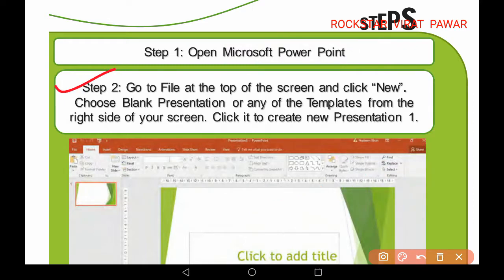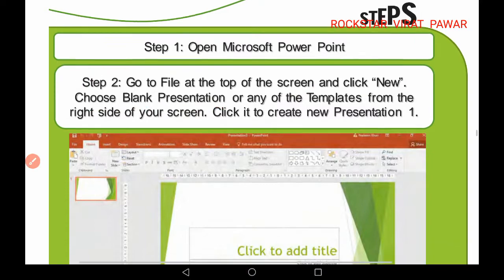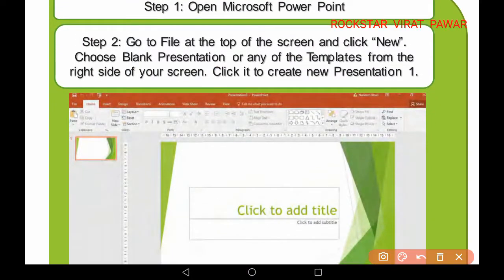Like, see, go to File at the top of the screen and click New, choose blank presentation. You can choose a blank presentation, or you can directly choose a thematic presentation, like already wallpapers were there in the background, or any of the templates from the right side of your screen. Click new presentation.